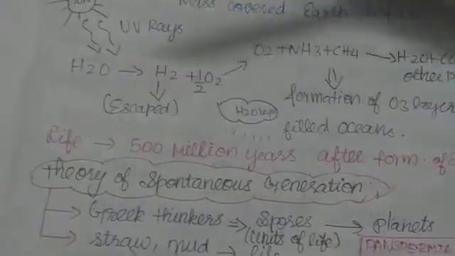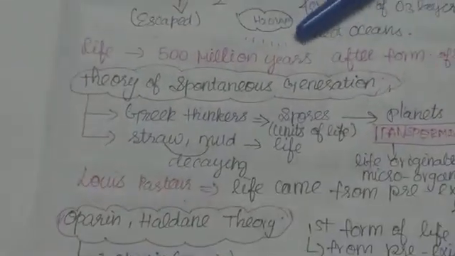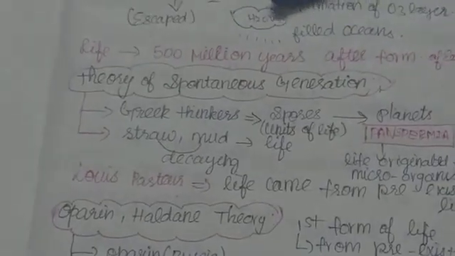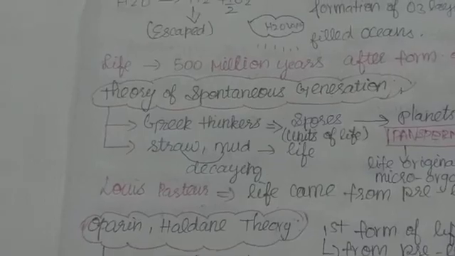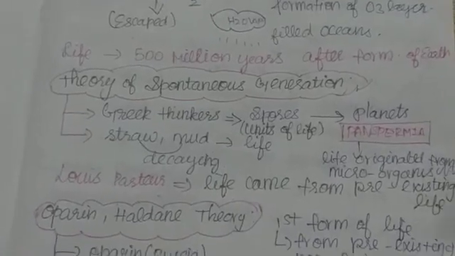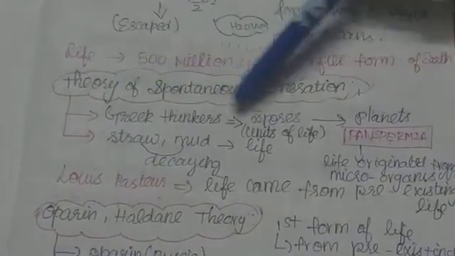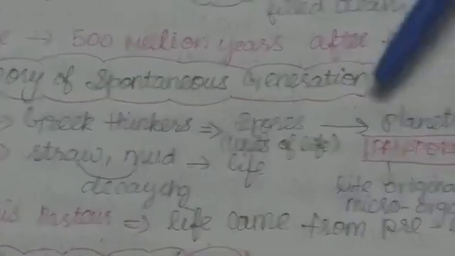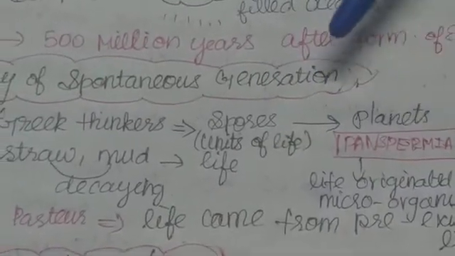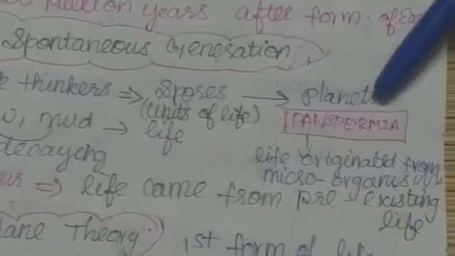Then, the theory of spontaneous generation. What is meant by the theory of spontaneous generation? It says that life was created spontaneously, abruptly, rapidly. In this theory, the Greek thinkers said that spores are transformed into planets. They said that a spore is a unit of life. The theory of panspermia supports that. What is panspermia? Life originated from microorganisms.